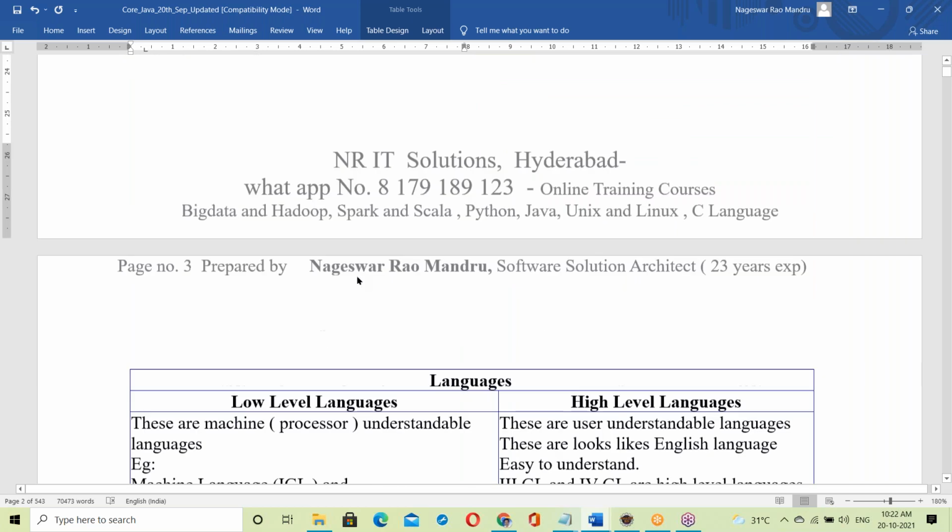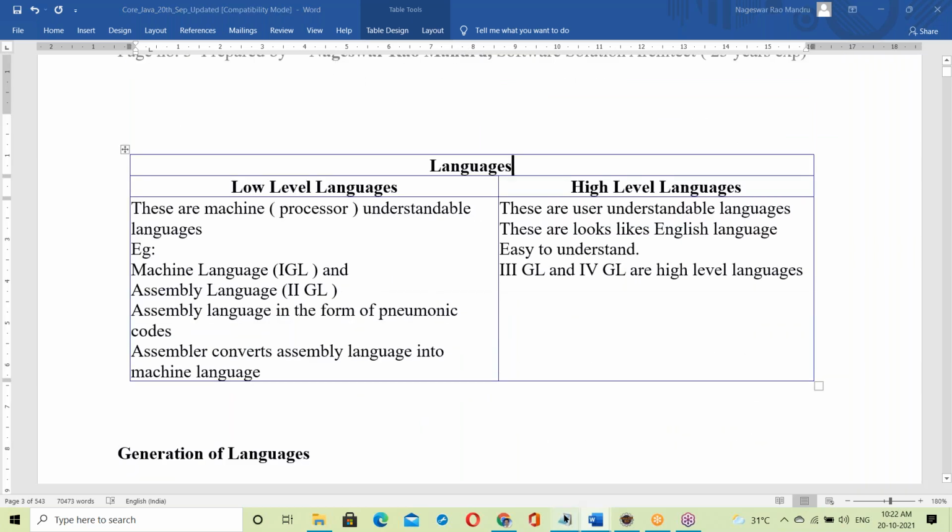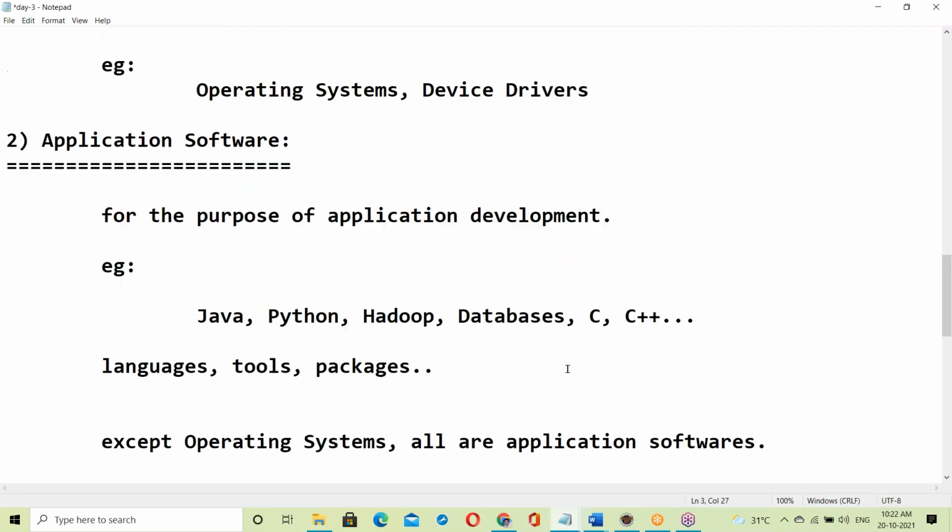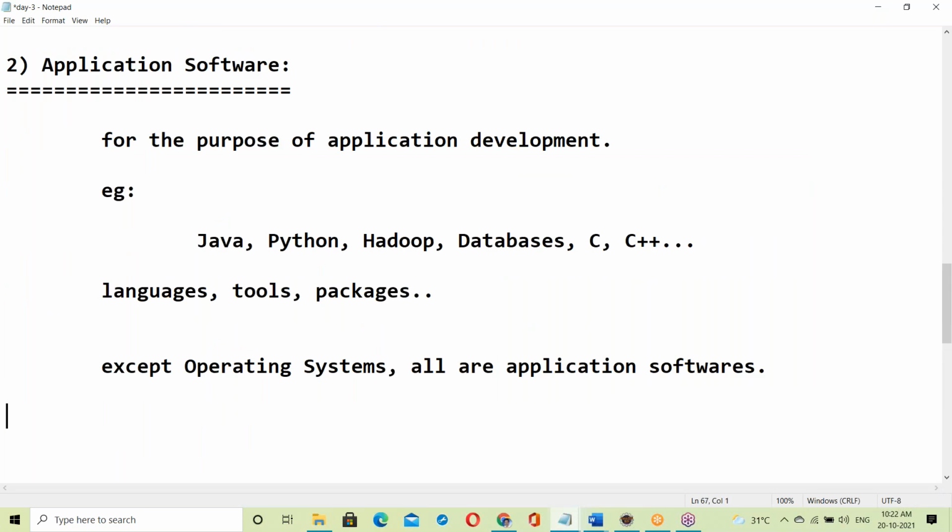So let us move to languages. Now the topic is languages.